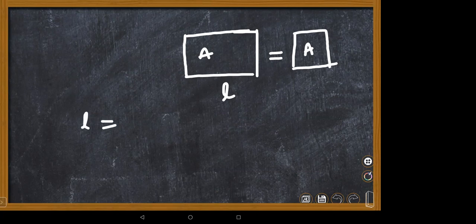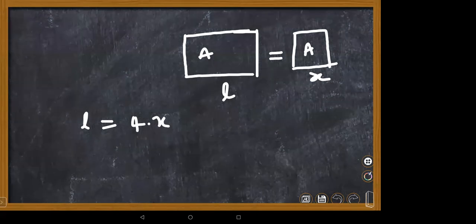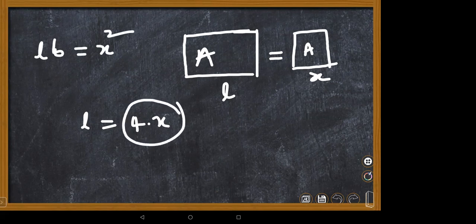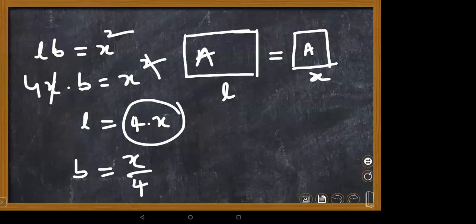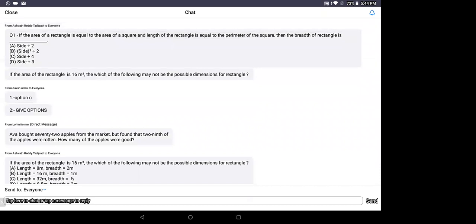Perimeter means, suppose if you take side as x here, so 4 times x. Now coming to the other part, areas are equal means you have to equate here length into breadth equal to x into x, x square. So in place of L, you can place 4x into breadth equal to x square. Here x on both sides will be cancelled. Breadth, if you want to find out, side divided by 4 you should do. Very basic question. Option C is correct, my dear Ashwath. Yes, ma'am.